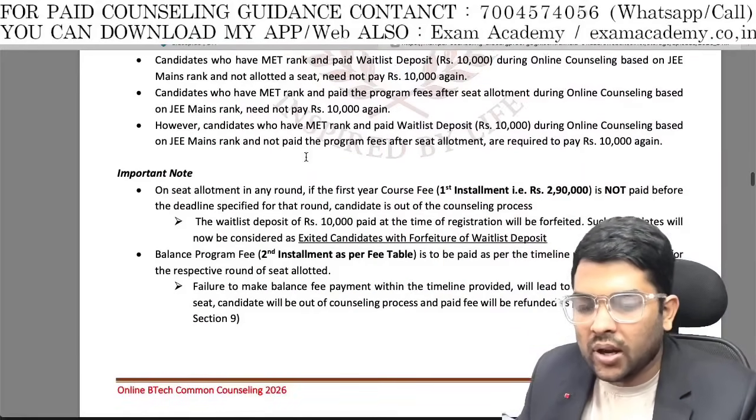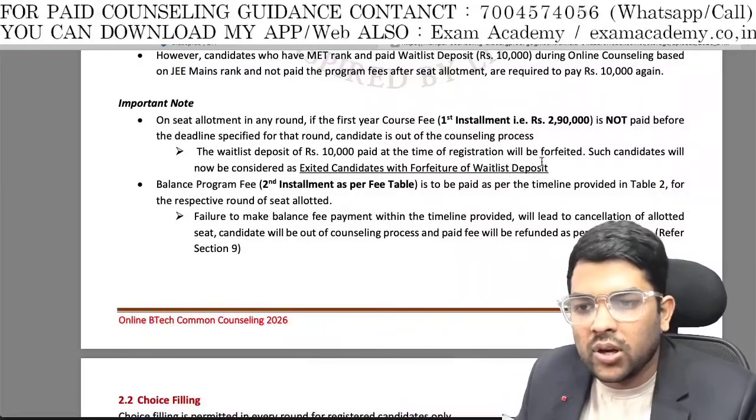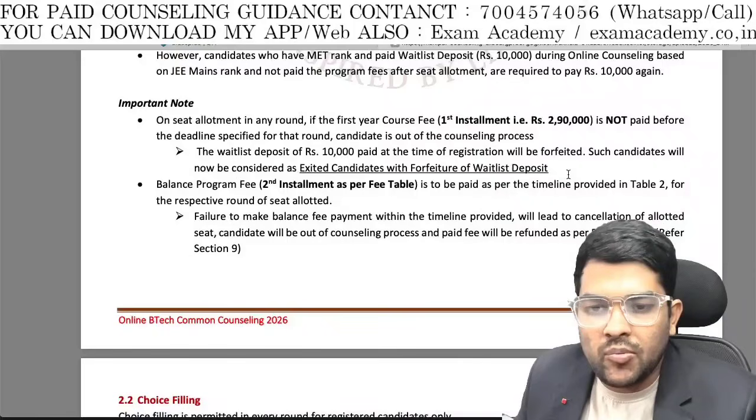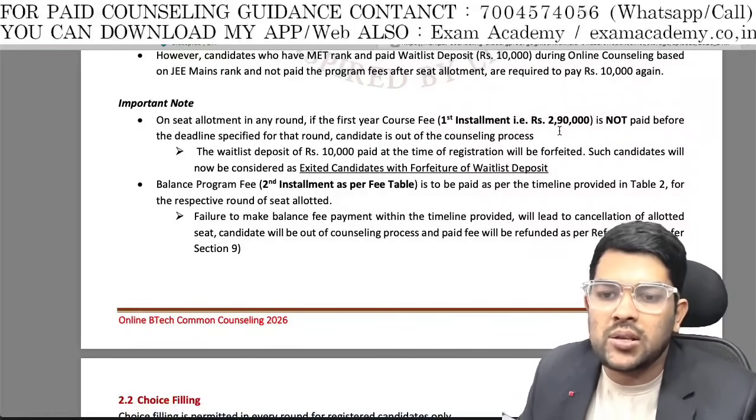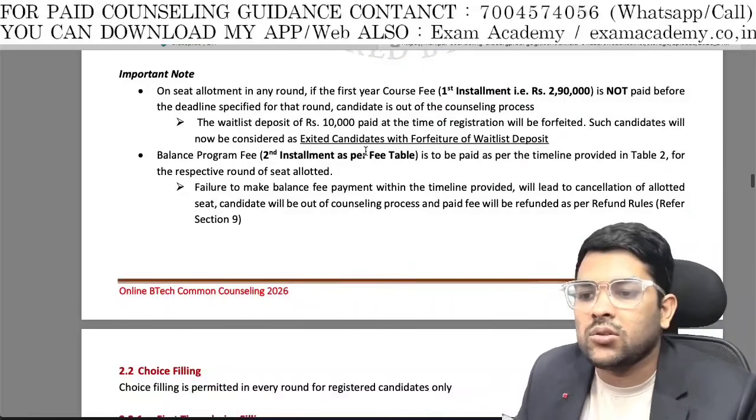Everything has been written here. I know everything, as I'm doing it for the last 7 years. So the registration amount will be forfeited. Such a candidate will now be considered as exited. Means if you do not pay the 2,90,000, then you will be exited and 10,000 will be forfeited.